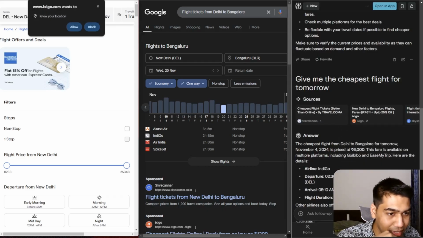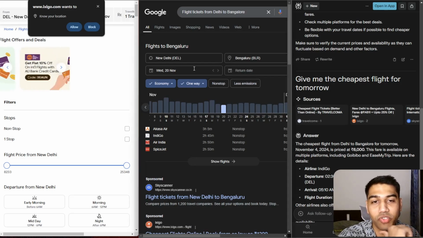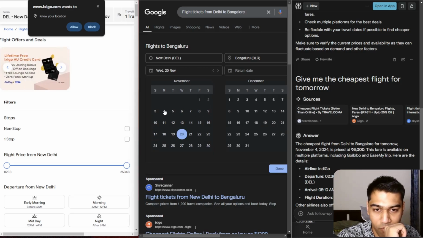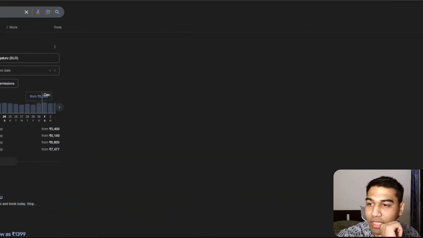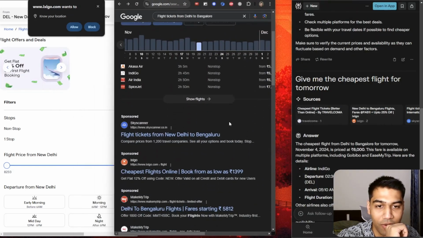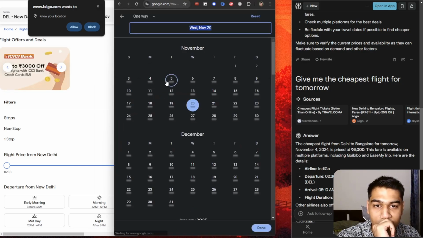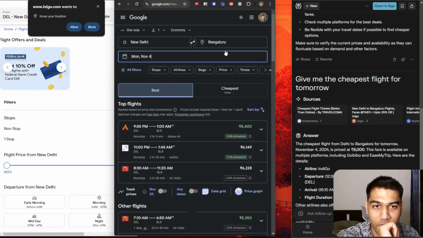And I want to test if the result is actually true. Perplexity is saying it's around 6,000 for Delhi to Bangalore for tomorrow. I want to really check this out. So today is roughly the 3rd. I want to see Delhi to Bangalore, what does the flight look like? I'm just going to expand this and show you guys so I can also see. Show flights, and I want to see for 4th November, just to test the result.